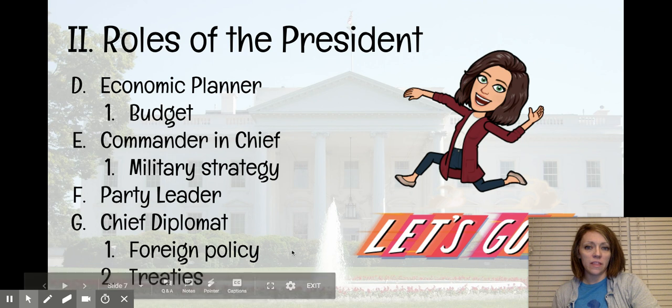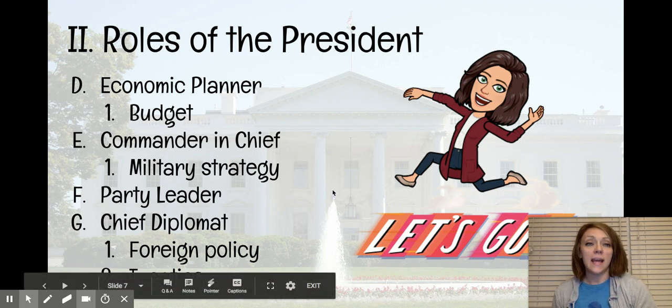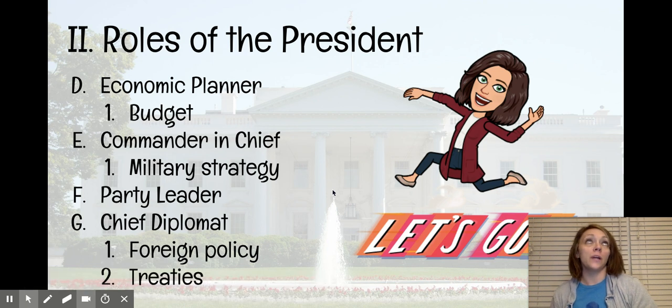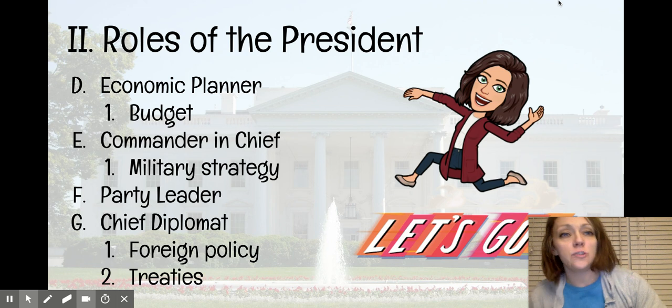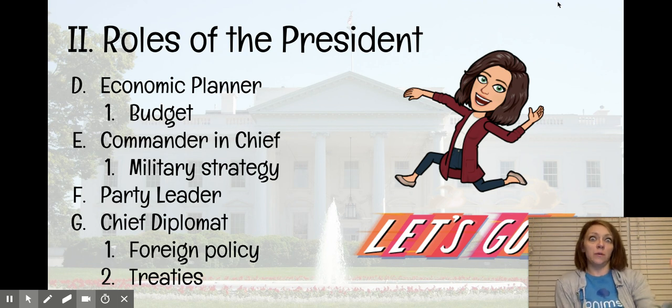And with that, the president can also deal with treaties. And he can promote, or he can suggest a treaty. And when he makes that treaty, it doesn't just immediately go into effect. It has to be cleared through the Senate. The Senate's responsible for approving presidential treaties.